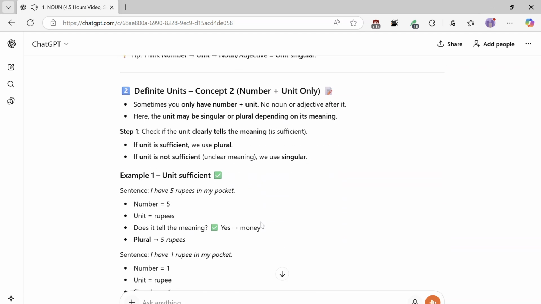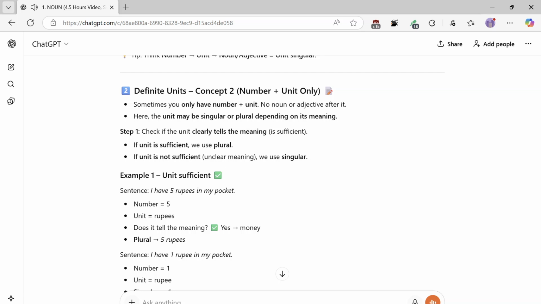Number plus unit only. Sometimes you only have a number plus a unit, with no noun or adjective after it. Here, the unit may be singular or plural depending on its meaning. Step 1: check if the unit clearly tells the meaning, that is, if it is sufficient. If the unit is sufficient, we use plural. If it is not sufficient and the meaning is unclear, we use singular.